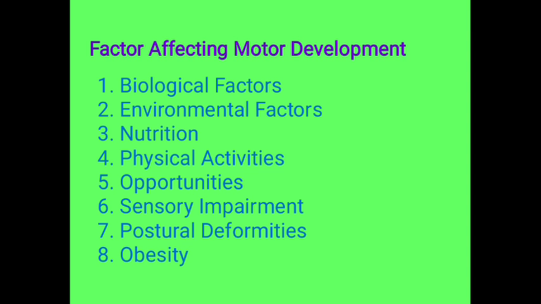Obese children or obese people are not that enthusiastic. They are not able to do any of the motor activities in a better way, and may even feel uncomfortable doing it. So motor development in such children takes place at a slower pace. Such children take more time to perform motor movements.